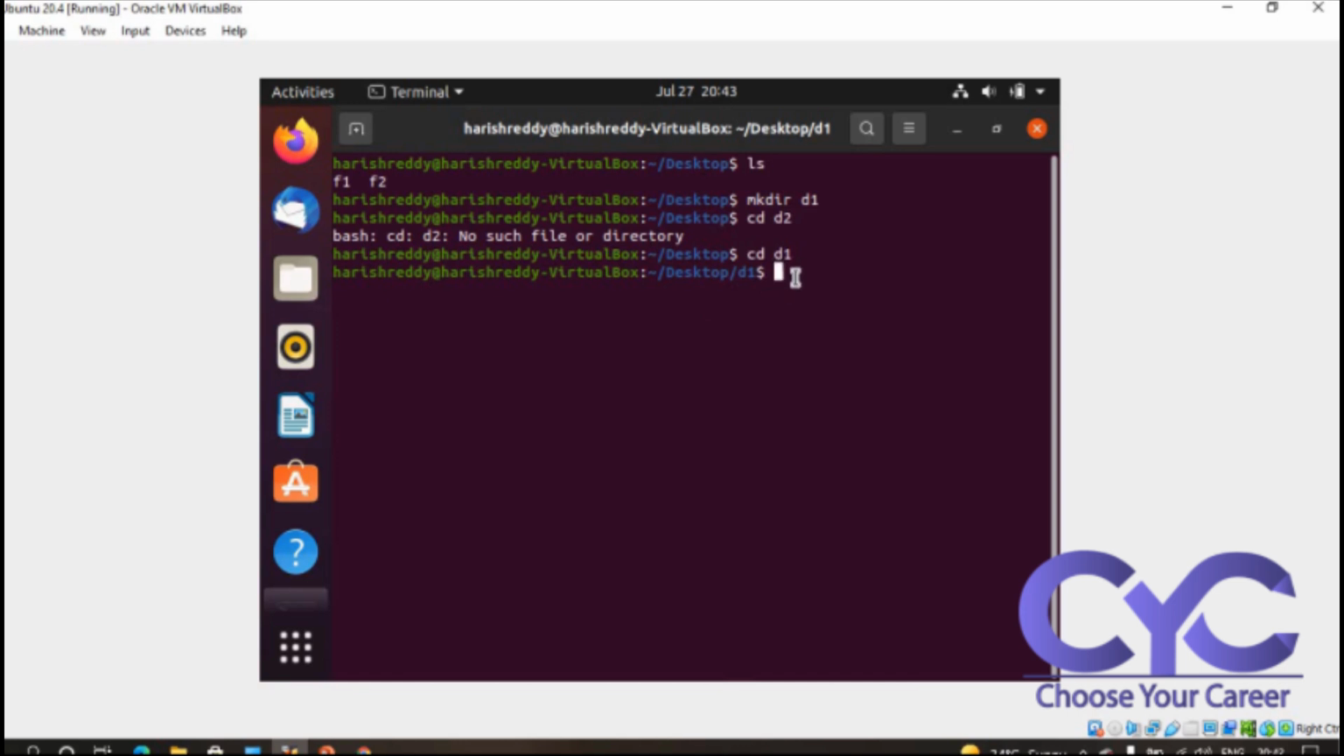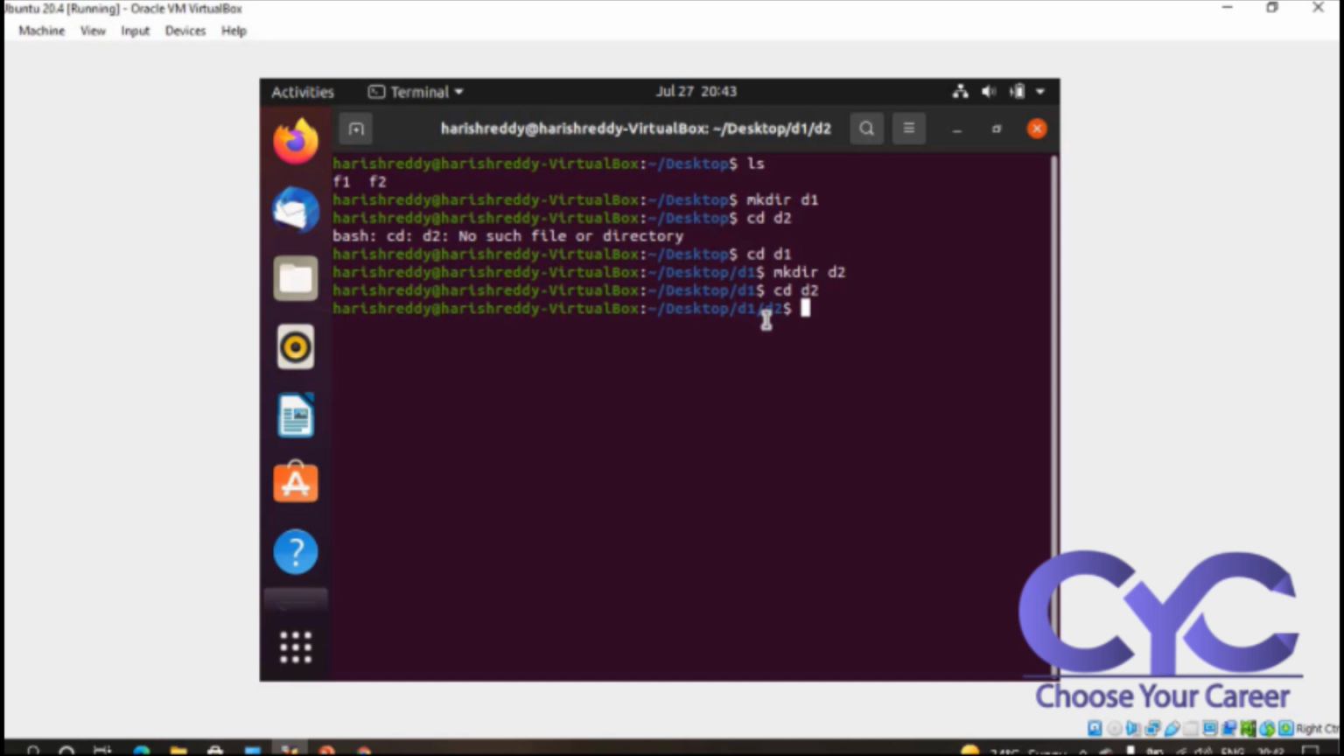Next one is mkdir d2. Two folders have been created, d1 and d2, in the root directory. This is how we create directories. I already told you that a path created in Linux is called an absolute path. You can remember this very clearly.